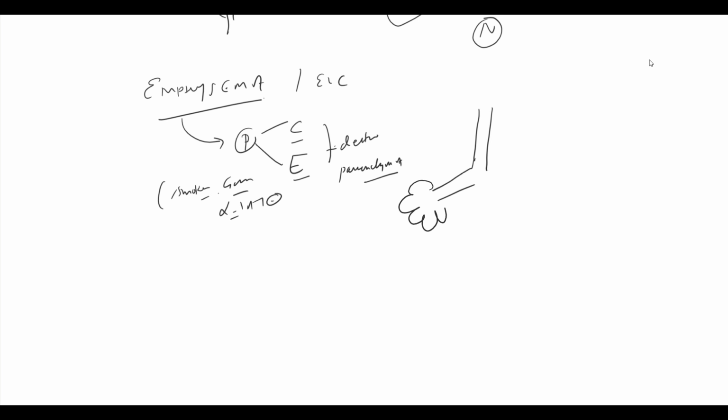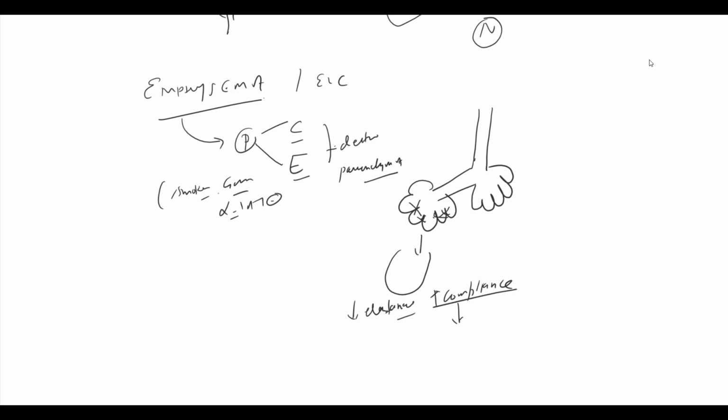Airway, alveoli. Due to increased elastase and collagenase, alveolar septa are destroyed and alveoli become like this. Decreased surface area available for the gas exchange and decreased elastance and increased compliance.